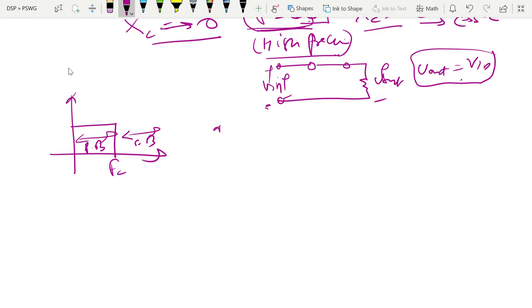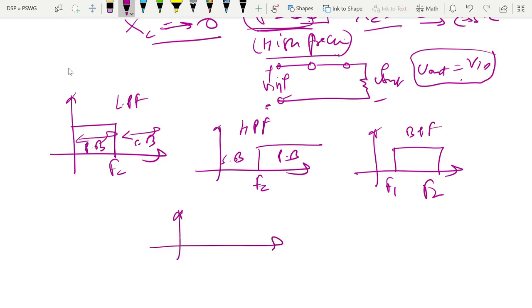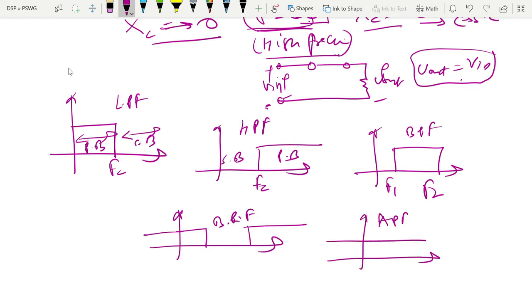Similarly, this is a low pass filter, and this is a high pass filter. In a high pass filter, above this cutoff frequency, all the frequencies get passed. Otherwise, they are stopped. If a range of frequencies is passed, then it is a band pass filter. If a range of frequencies is rejected, then it is a band reject filter. If all the frequencies are passed, then it is an all pass filter. Of course, this is frequency versus gain.